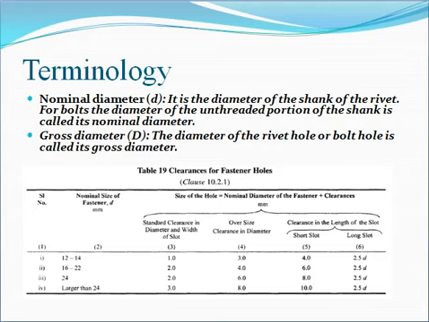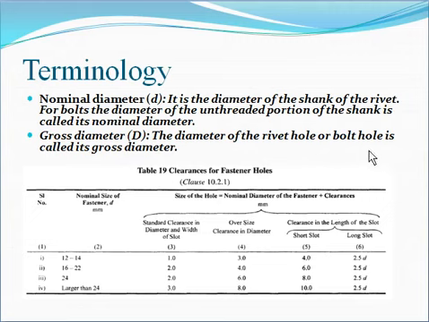See the difference between nominal diameter and gross diameter. Here, nominal diameter is the diameter of the shank of the rivet. For bolts, the diameter of the unthreaded portion of the shank is called the nominal diameter. What is the gross diameter? The diameter of the rivet hole or the bolt hole is called the gross diameter.